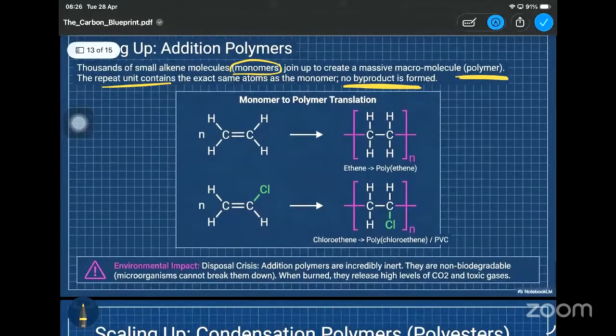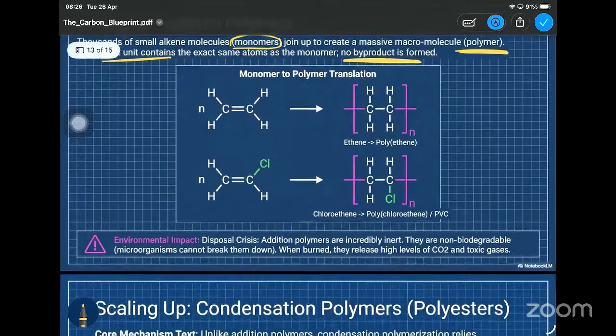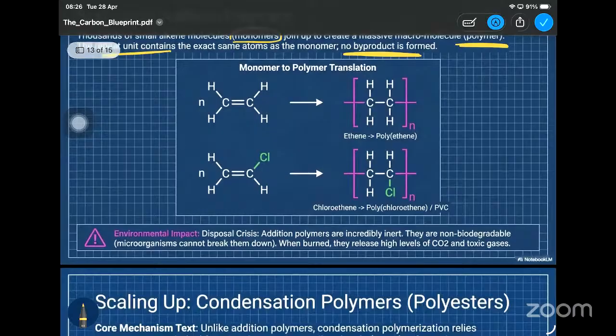So here some of the polymerization reactions are given, but in the classes I gave you a table, so please refer to the table. There's a small table which I have made, where we have the polymer, monomer, as well as the repeating unit. So remember that one, and please go through the table as well.